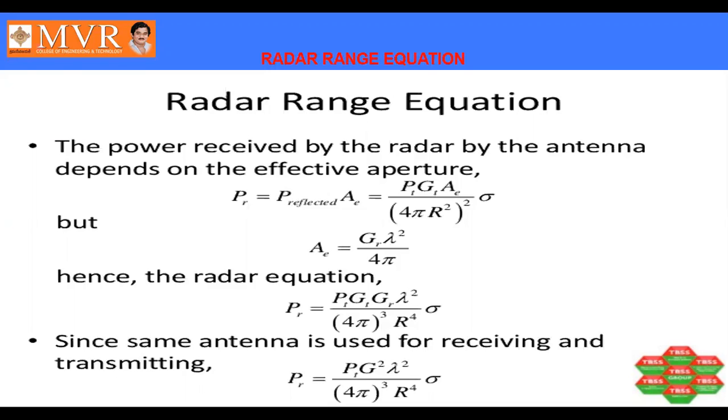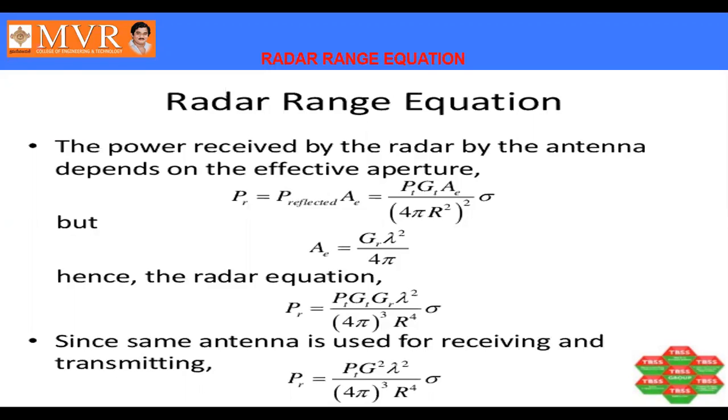While you are deriving the radar equation, we need to construct two antennas. First is the isotropic antenna, and the second is the directive antenna. An isotropic antenna is an ideal antenna which transmits in all directions equally, whereas a directive antenna sends the electromagnetic signal in a particular direction. That is, we need to consider the power density of the isotropic antenna, and after that the power density of the directive antenna.